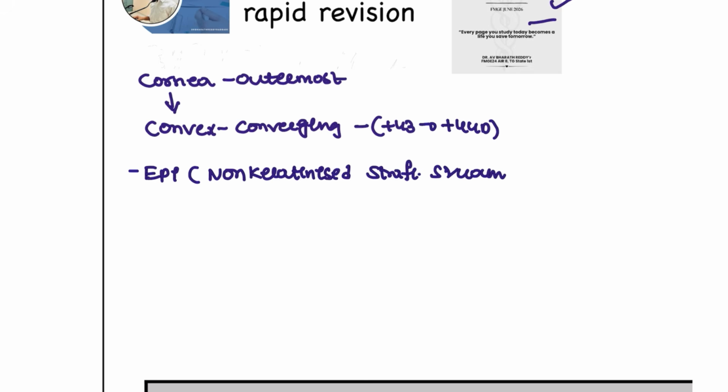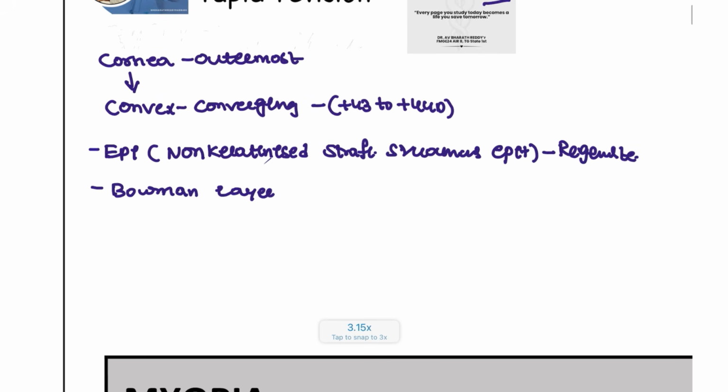Okay, it consists of non-keratinized squamous epithelium. Next, it is followed by Bowman's layer. But the difference is that the epithelial layer can regenerate. If there is a lesion, it can regenerate back, whereas Bowman's layer does not regenerate, so that it can cause a scar. A scar can lead to loss of vision. So that is Bowman's layer.